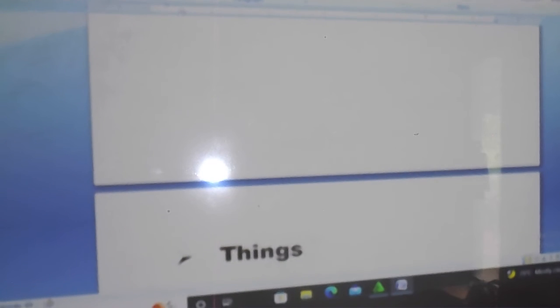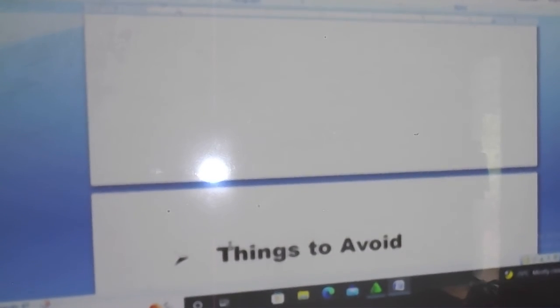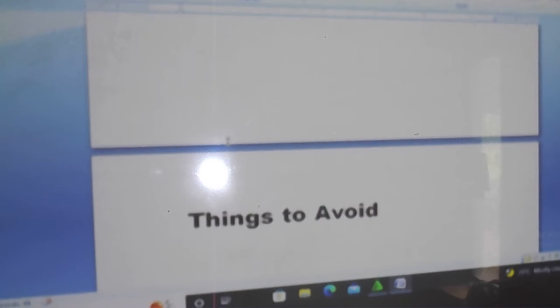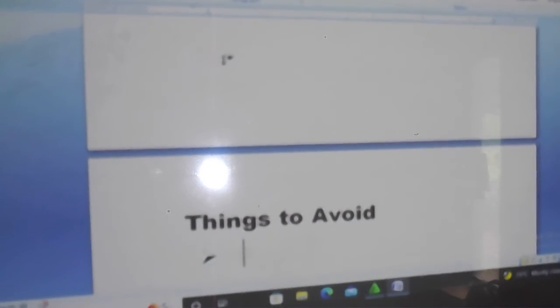Things to avoid. What are the things to avoid in your background? There are things that you have to try to avoid in your background of the study. What are these things?